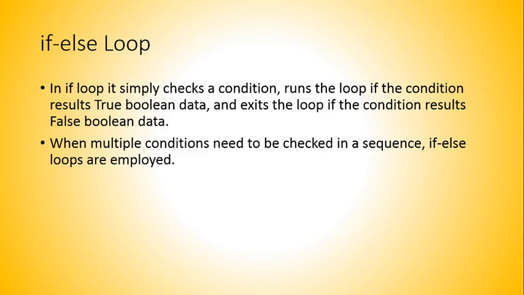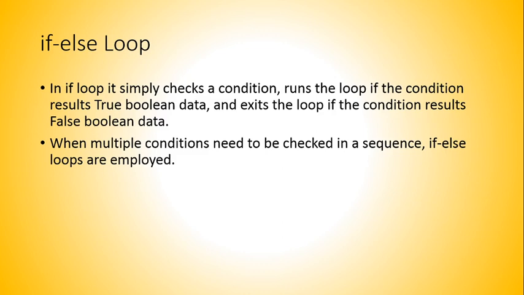When we talk about if else, it is used when multiple conditions need to be checked in a sequence. If the if condition results in true boolean data, the statement is executed. Whereas when the condition is false, instead of exiting the program, it will go to the next condition in the sequence. Otherwise, the next condition is checked and the similar operation is performed. This continues unless all conditions result in false.